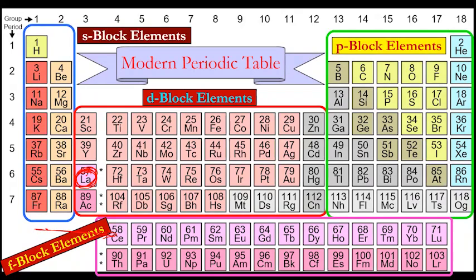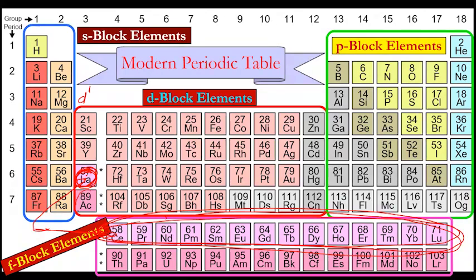These 14 elements which are there with lanthanum, only these 14 are F block elements. These are kept with lanthanum. It does not mean that lanthanum is F block element. Lanthanum is D block element with configuration D1, first group of D block.